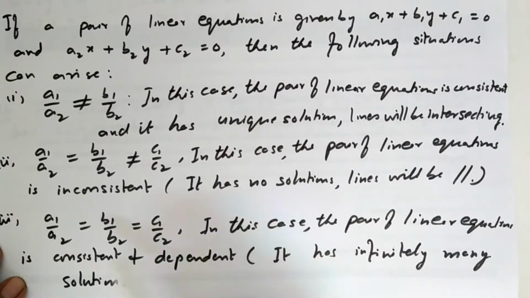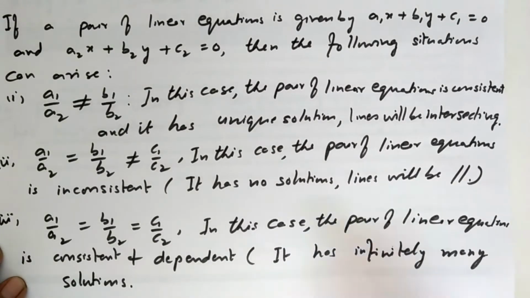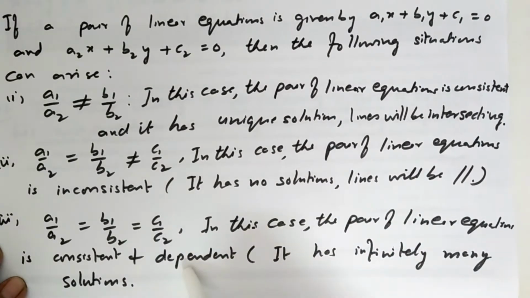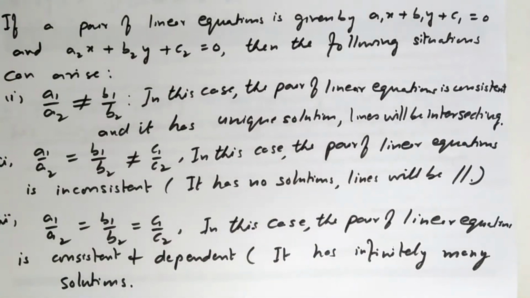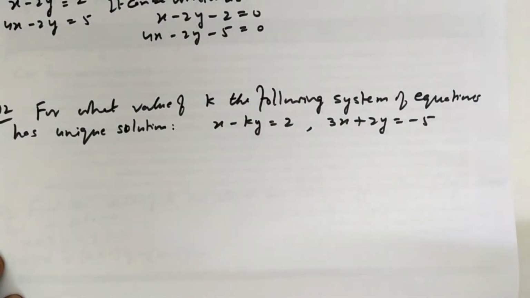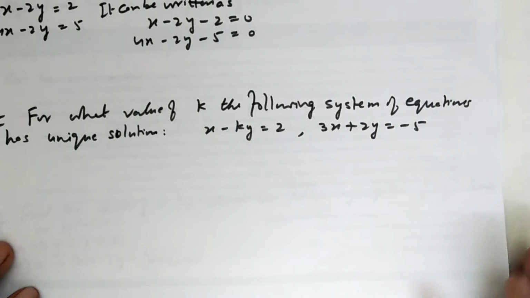Third situation is this: if a1 upon a2 is equal to b1 upon b2 is equal to c1 upon c2, it means the ratio of all the three coefficients is the same. In this case the pair of linear equations is again consistent, dependent. It has infinitely many solutions. Now we will solve a few questions based on these properties.